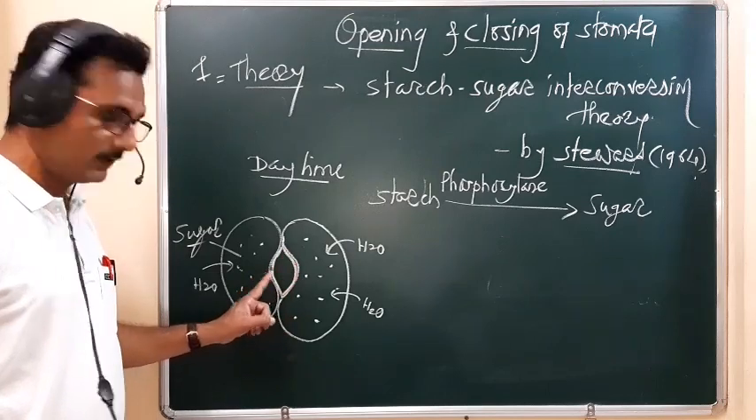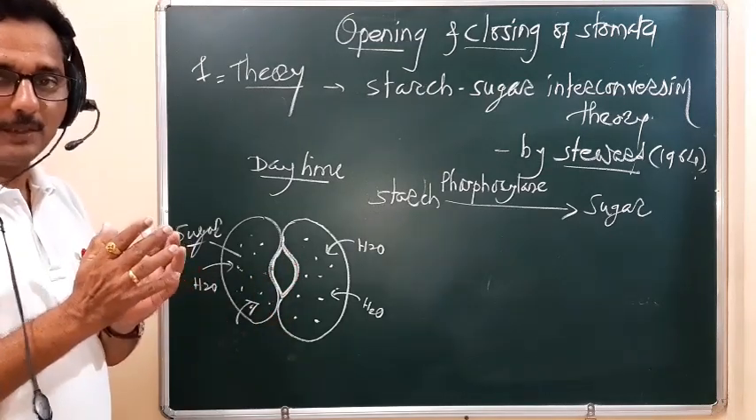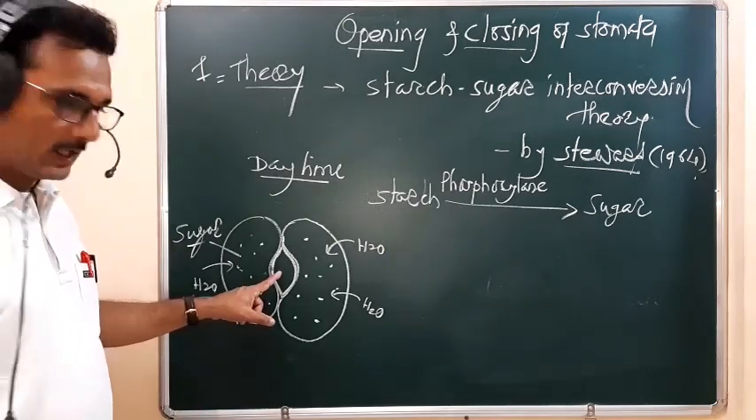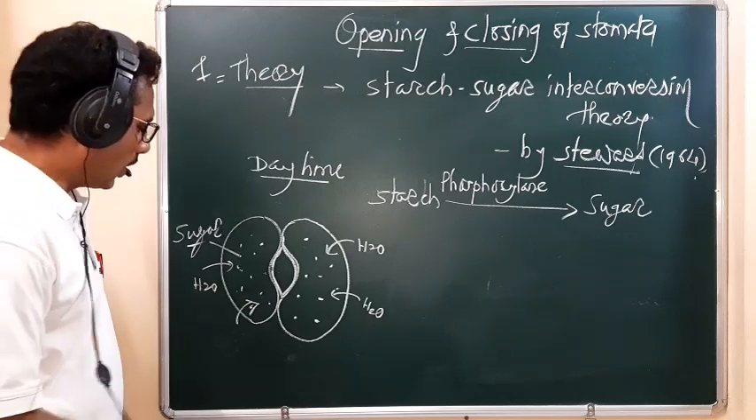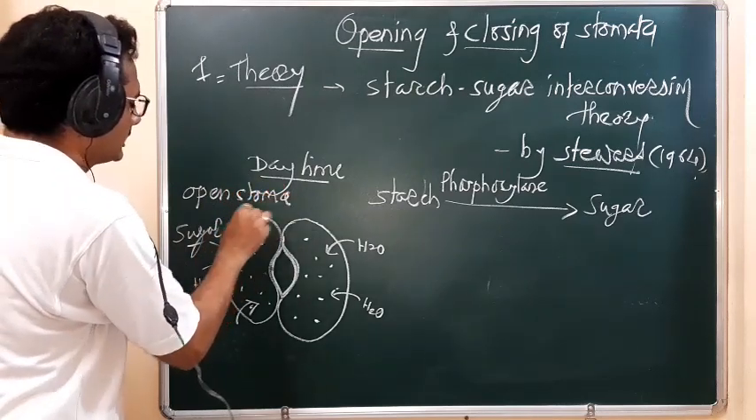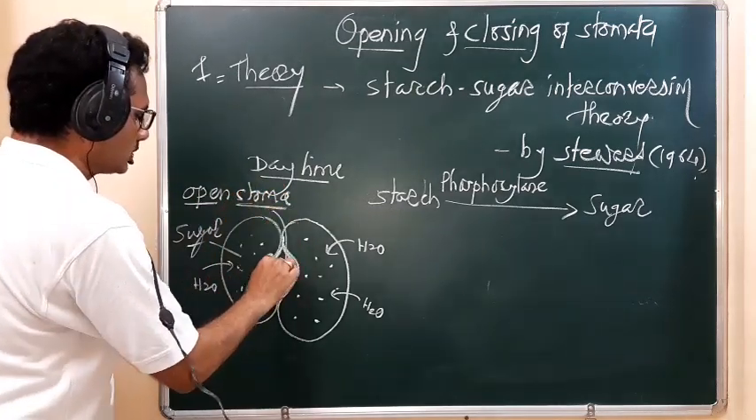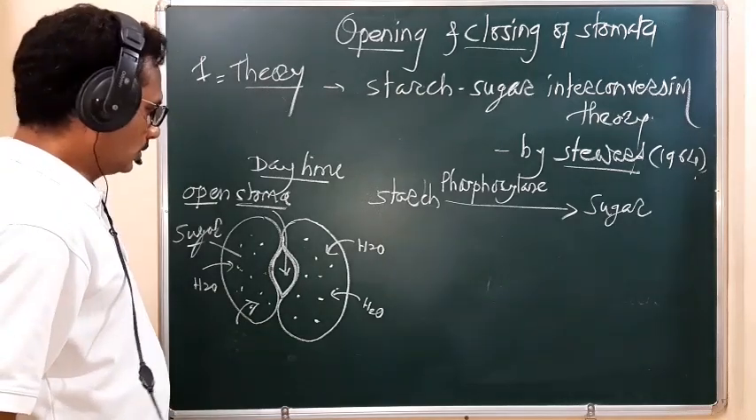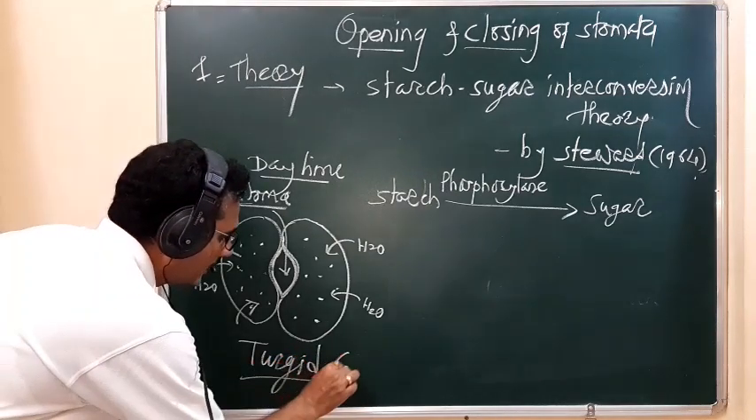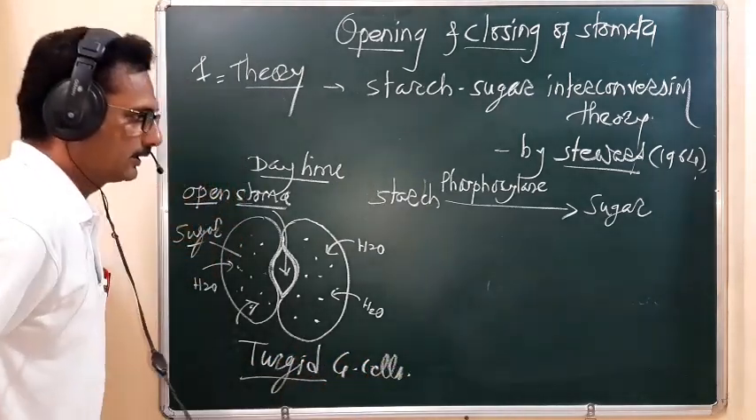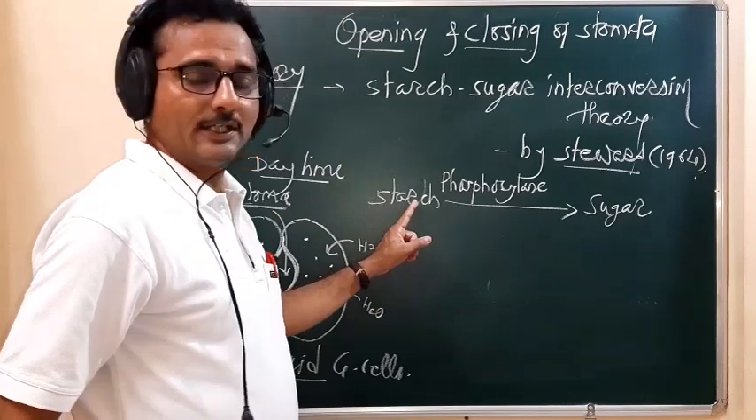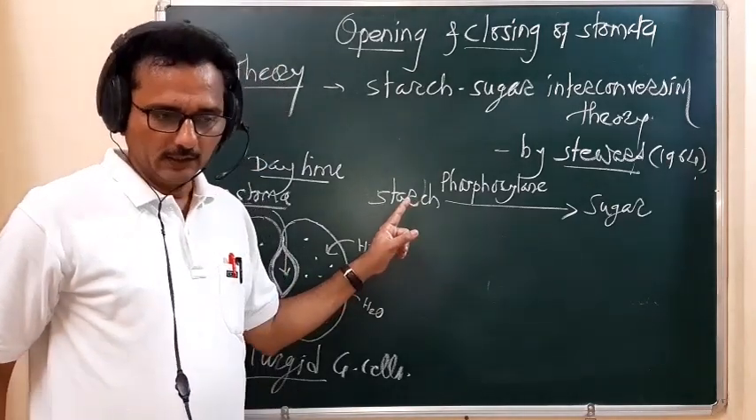The thick inner walls push away from each other, and because of that, small pore-like openings develop here. We call this the open stoma. This is the open stoma due to the turgid guard cells. It takes place during the daytime.